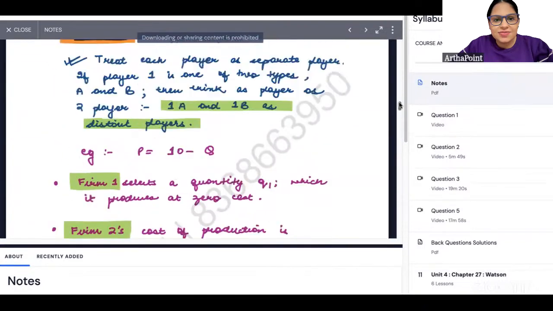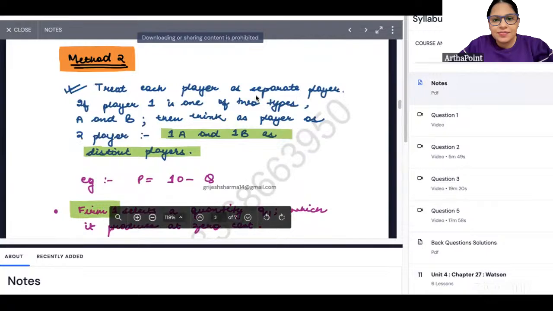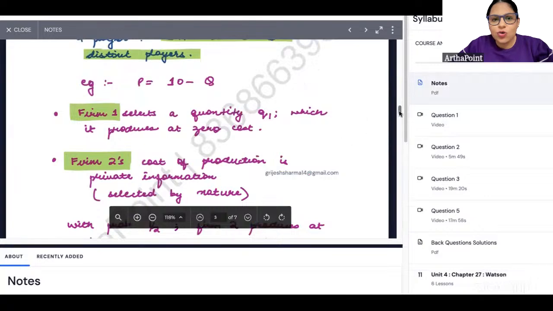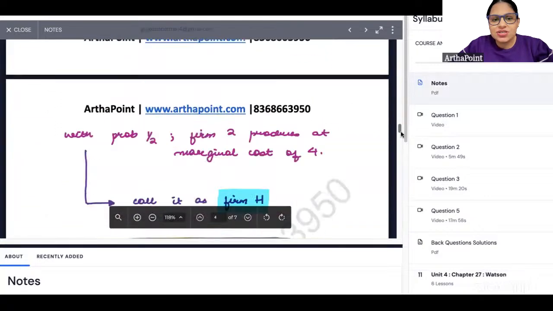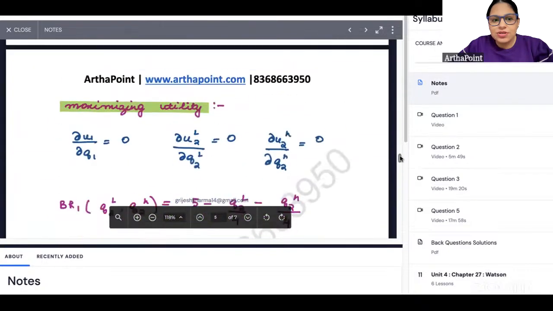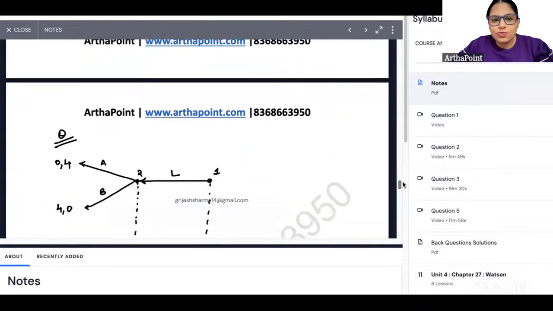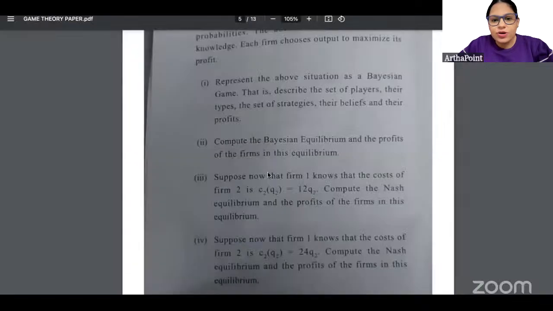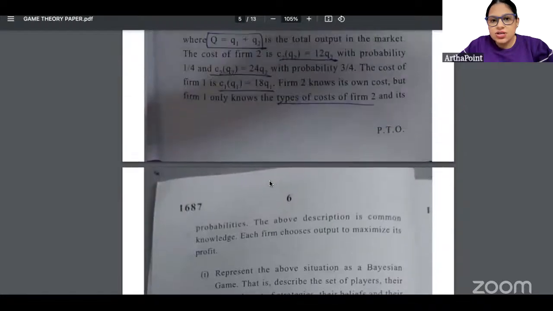You see this? We have done this question where there are two firms who are selecting the quantity. The price function is given, and we are representing their Bayesian equilibrium and solving for firm 1 and firm 2. You see this? This is exactly what has been asked in exam. देखो, दोनों का marginal cost आपको दिया हुआ है.